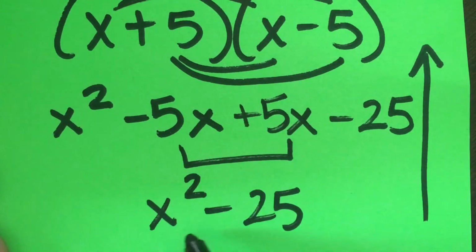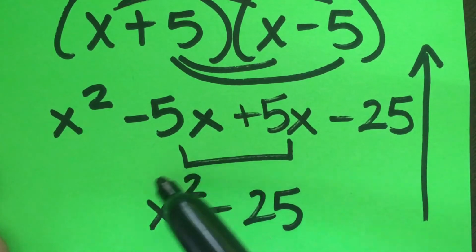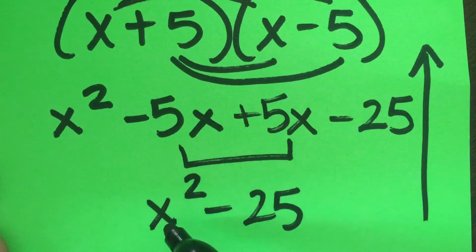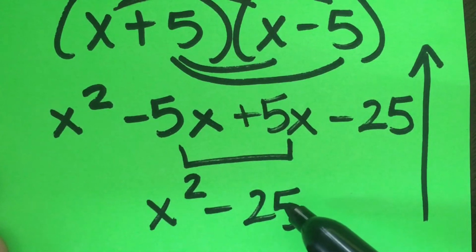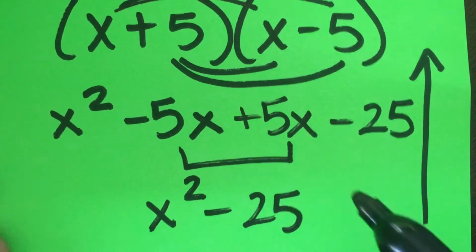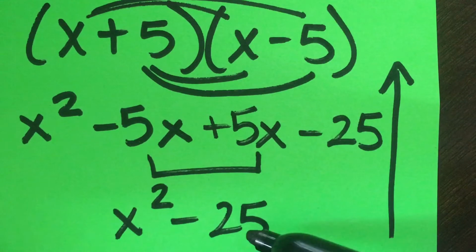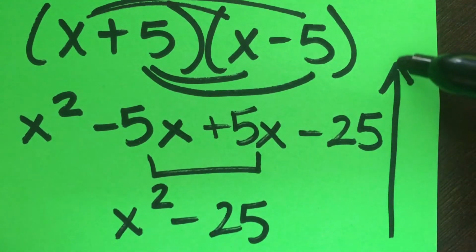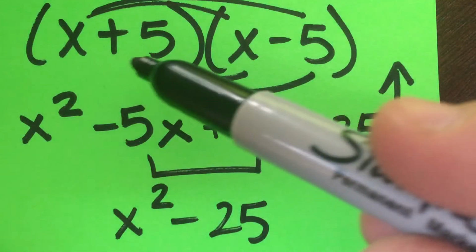And so what we saw was that middle term was gone. And I believe at the end of that video I said something to the effect of, notice this is a perfect square, this is x times x, and 25 comes from a perfect square product that is 5 times 5. And the subtraction, sometimes we use the word difference. And so this is a difference of squares right here. And so what we're going to see today in this video is, what if you're given two terms and told to factor? Well, we're just going to go in the backwards direction and we're going to get something like this as our final answer.